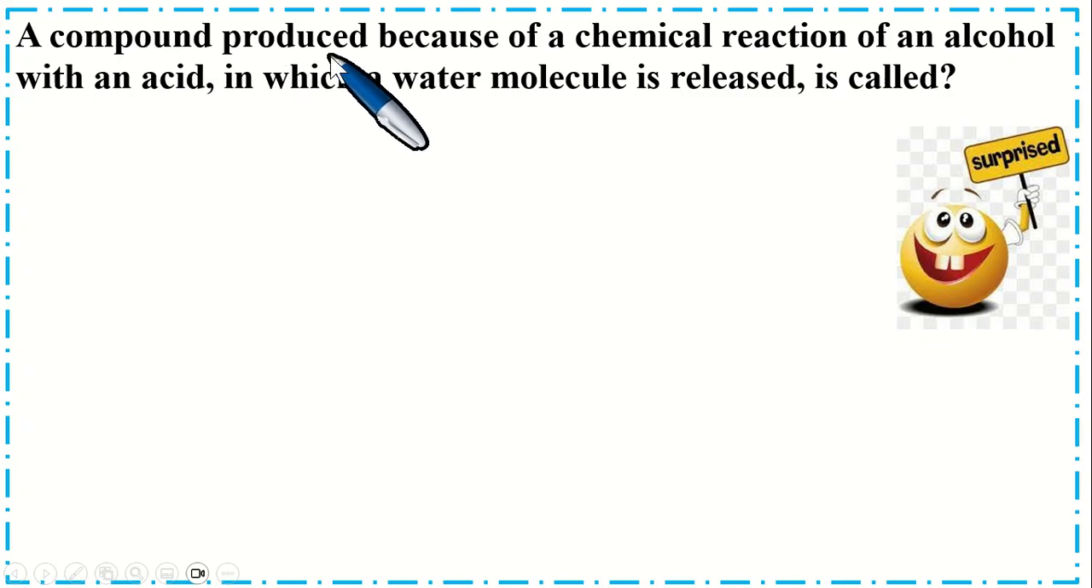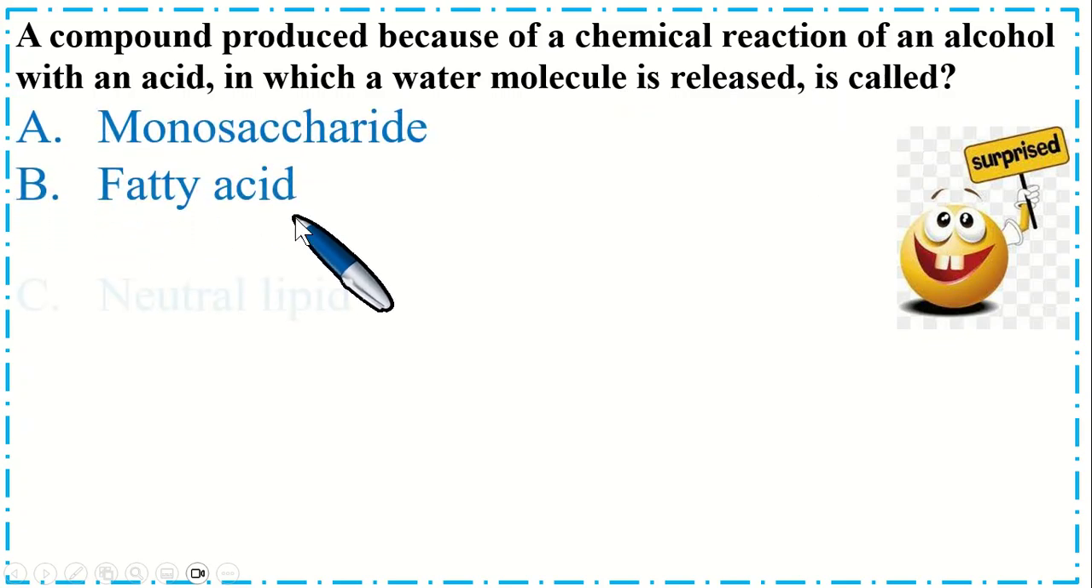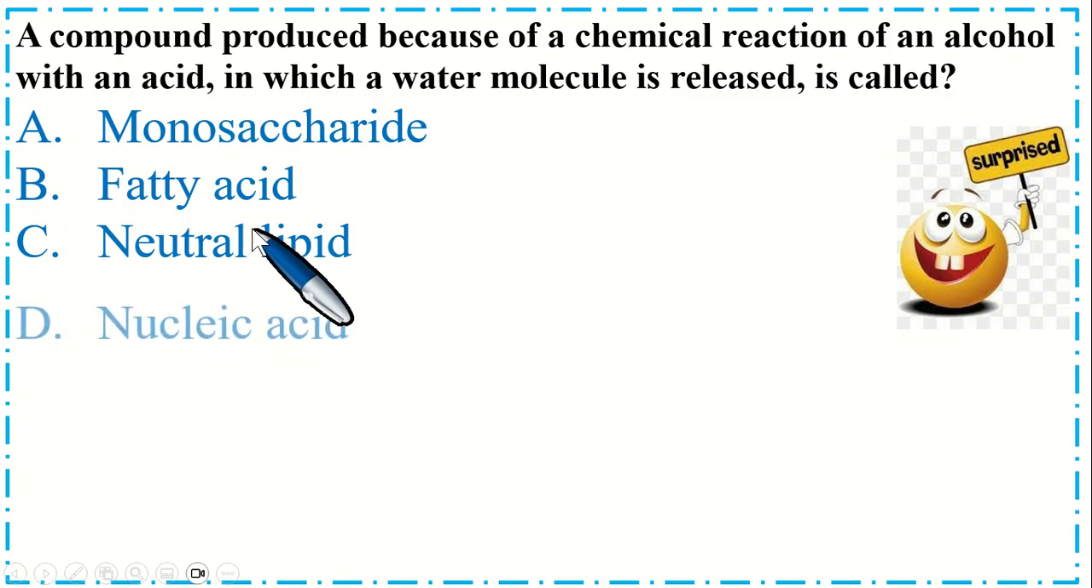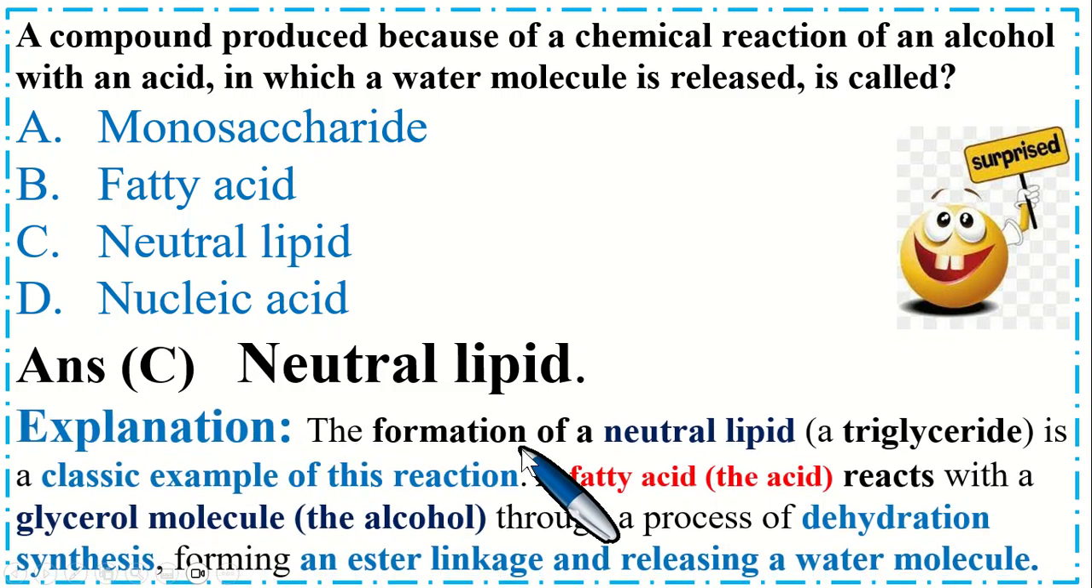A compound produced by a chemical reaction of an alcohol with an acid in which a water molecule is released is called option A, monosaccharide, B, fatty acid, C, neutral lipid, and option D, nucleic acid. So the correct option is C, neutral lipid. The formation of neutral lipid triglyceride is a classic example of this reaction. A fatty acid reacts with a glycerol molecule through a process of dehydration synthesis, forming an ester linkage and releasing a water molecule.